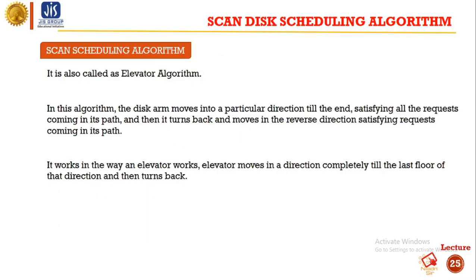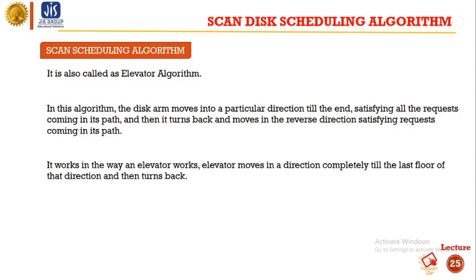So, this algorithm is also called the elevator algorithm. The concept used in this algorithm is that an elevator in a tall building can be used to implement another algorithm, known as the scan algorithm.